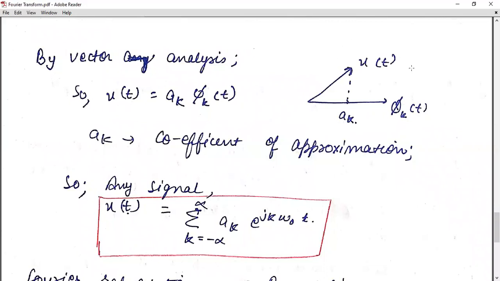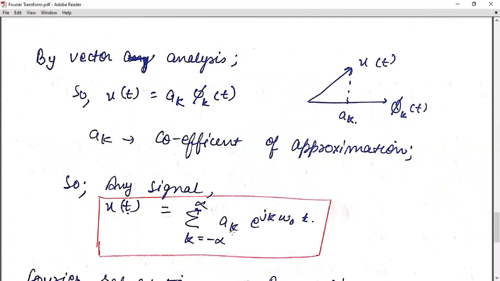So here I am considering a signal x of t. Whenever we consider any signal in the space, we'll write x of t is equal to the summation, k from minus infinity to infinity, and it satisfies the same condition, that is a of k e raised to j omega naught t. At any signal, suppose it is 1, then for e raised to j omega naught t, the constant it has is a1.